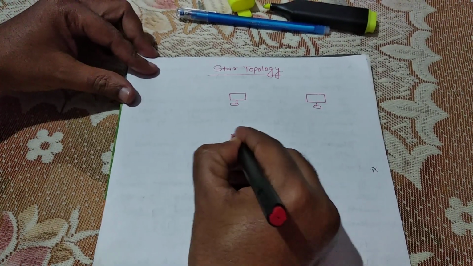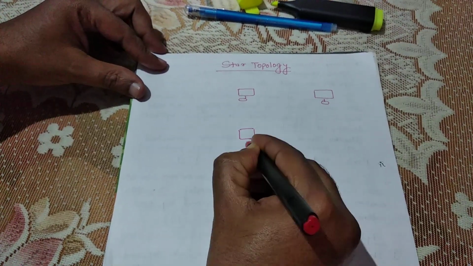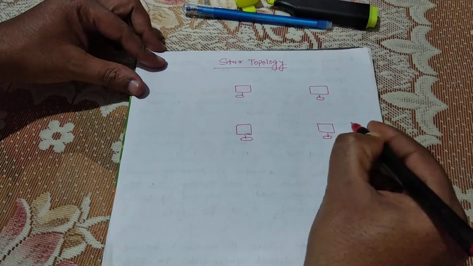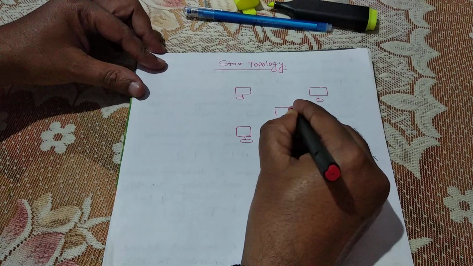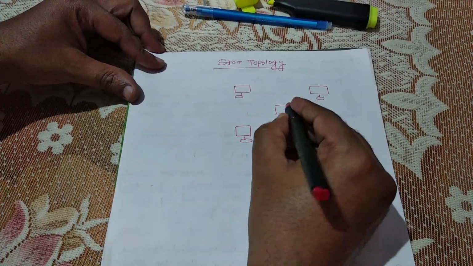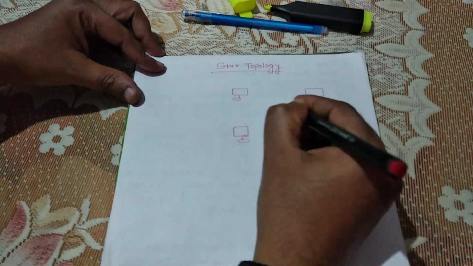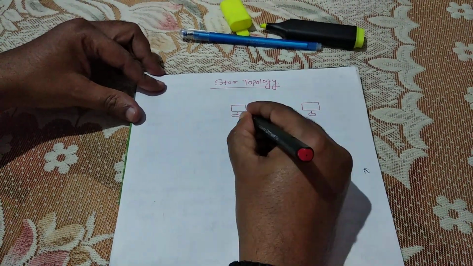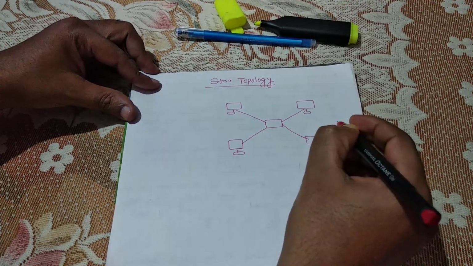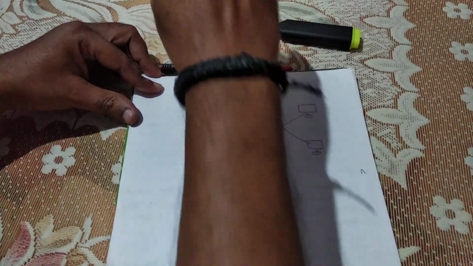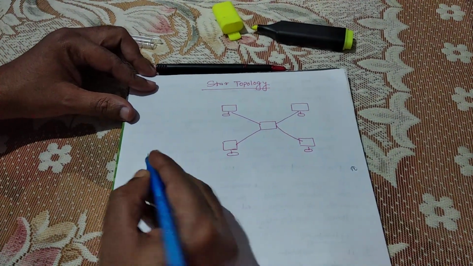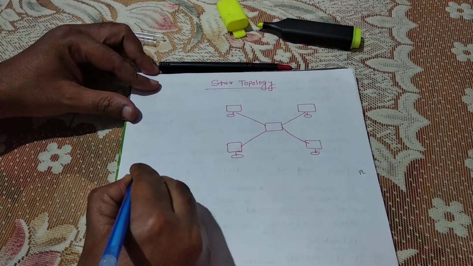See, star topology is the topology in which a central controller, that is hub, is connected with every computer and it is a dedicated point-to-point link. So in a star topology,